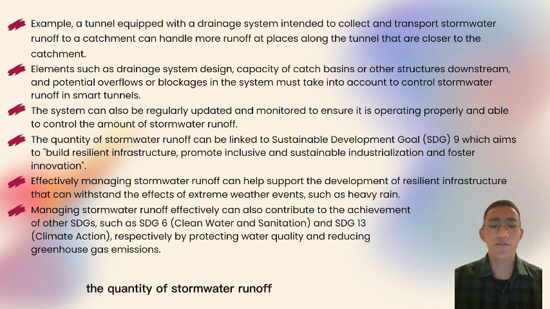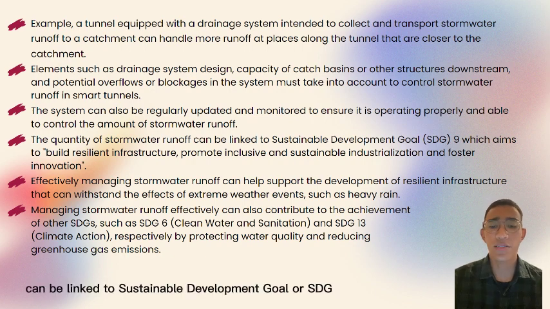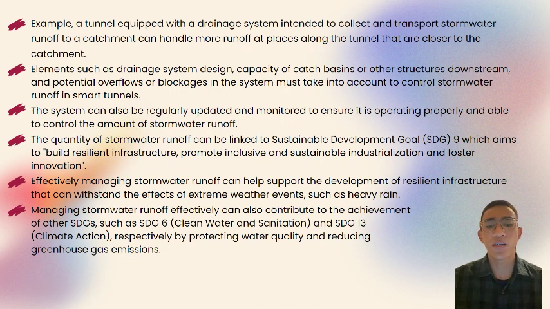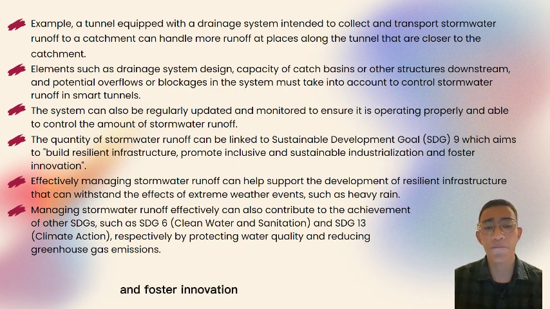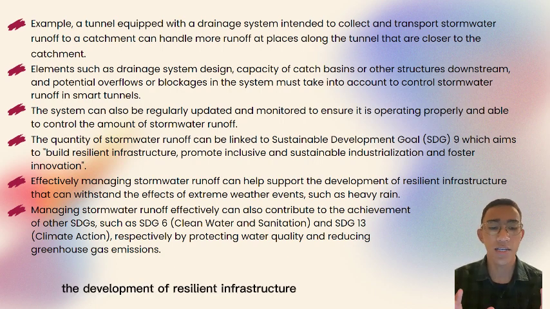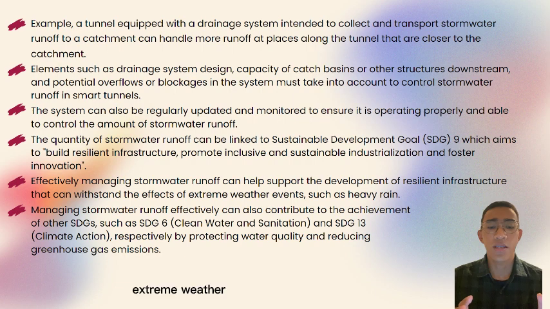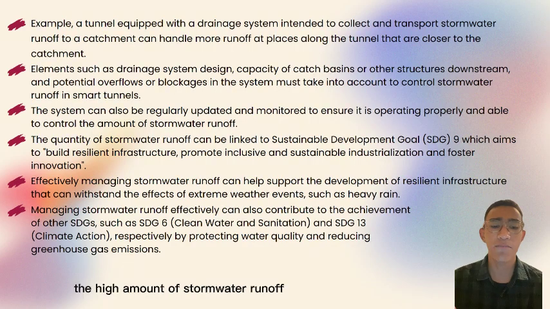The quantity of stormwater runoff can be linked to a Sustainable Development Goal, or SDG. SDG 9 aims to build resilient infrastructure to promote inclusive and sustainable industrialization and foster innovation. So, the aim is to manage the stormwater runoff and help to support the development of resilient infrastructure that can withstand the effects of extreme weather events such as heavy rain. So the smart tunnel has been provided to efficiently control the high amount of stormwater runoff.